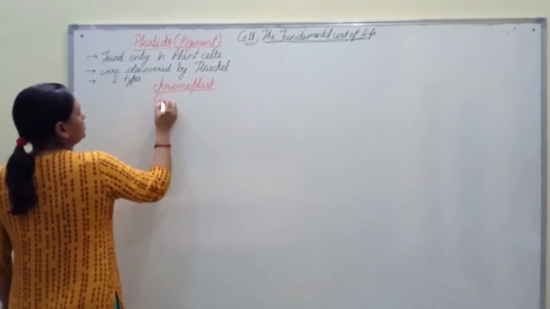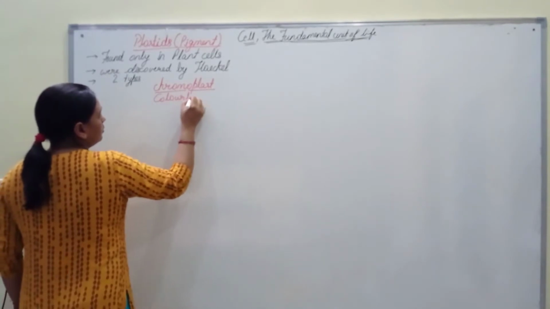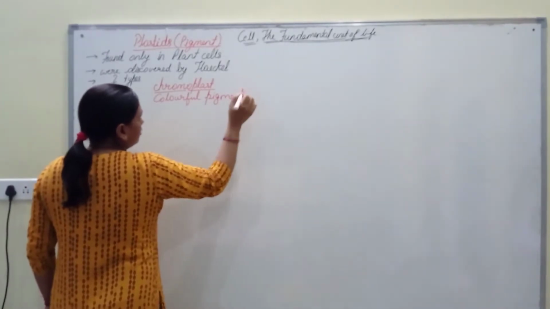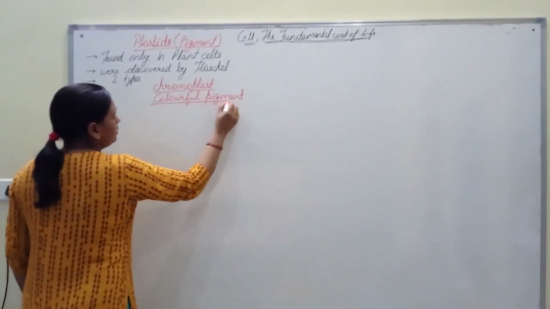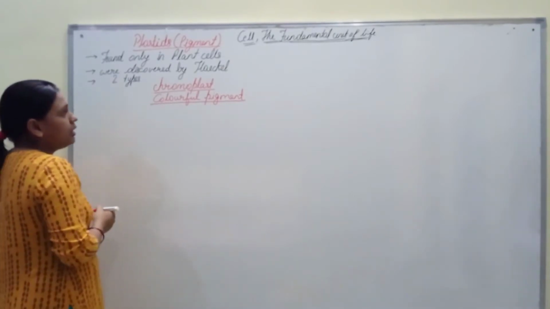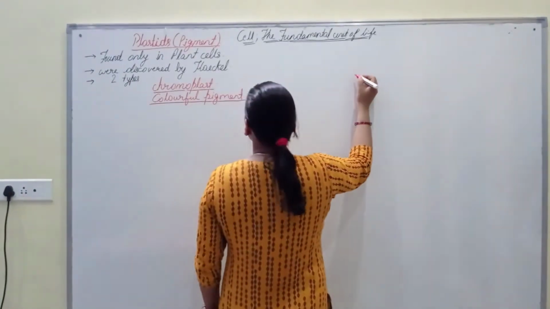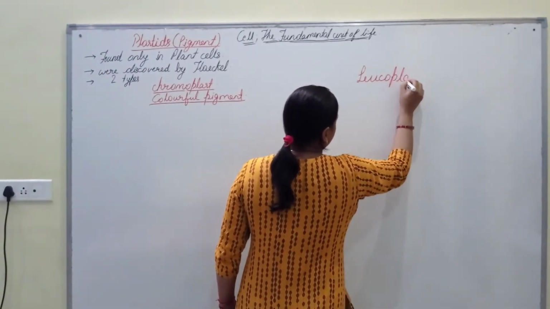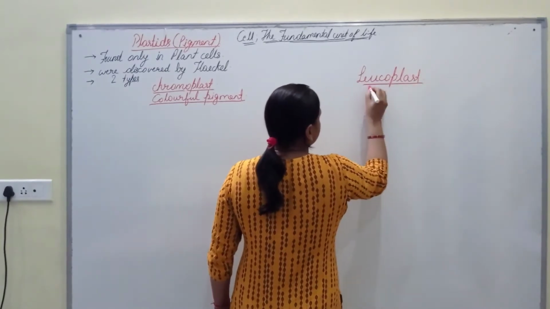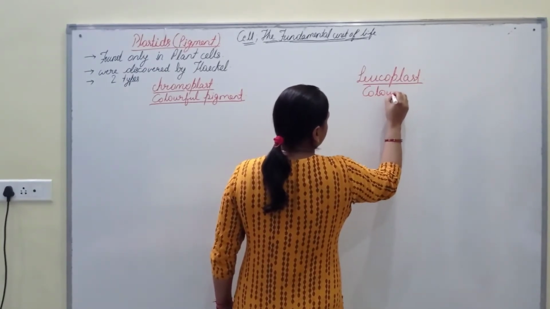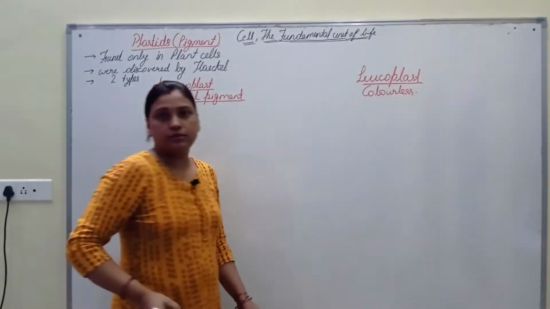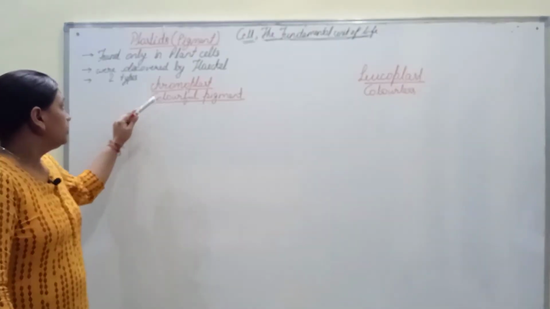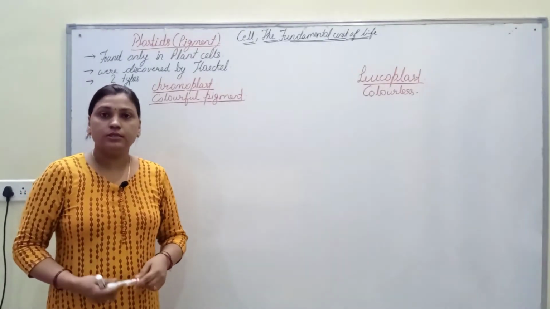Chromoplast is the colorful pigment bearing part of the cell, while the other, leucoplast, is colorless. So chromoplast is colorful pigment bearing part of the cells.